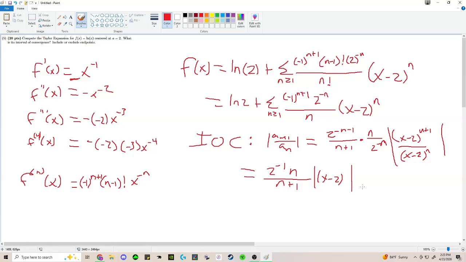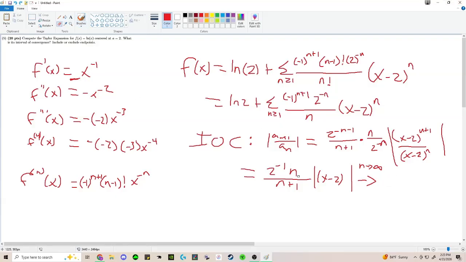Okay. And the limit of this guy is what? The limit as n goes to infinity. Well, 2 to the negative 1 times n over n plus 1. Well, we should end up getting 1/2, or 2 to the negative 1. Okay, I apologize.